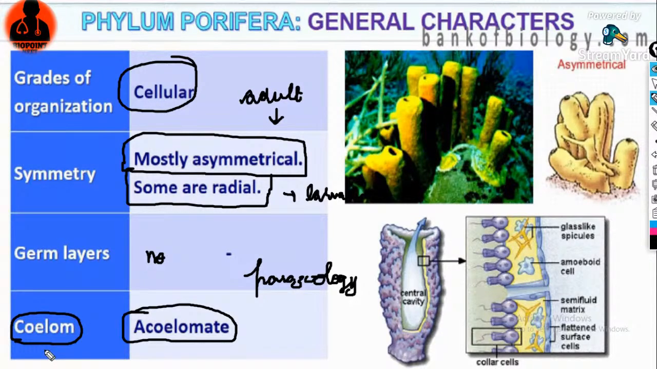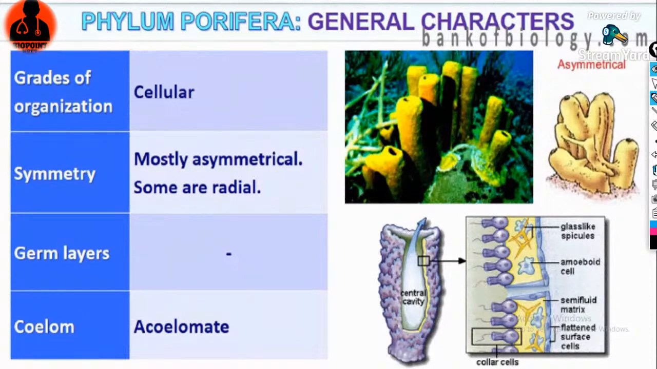Okay, and well, let's recap. Yes, Calvin. The grade of organization in case of poriferans is cellular. Adults are asymmetrical and larvae are, yes, Nila, exactly, radial. There is no germ layer in case of poriferans. Coelom is absent, so they are acoelomate organisms.